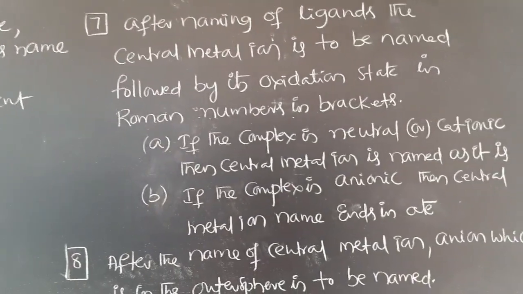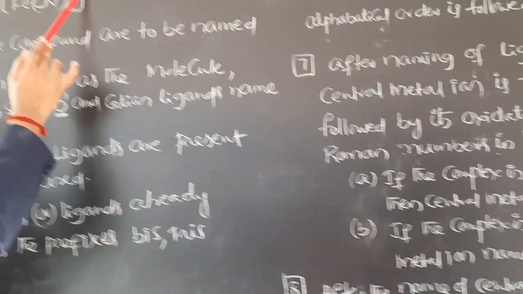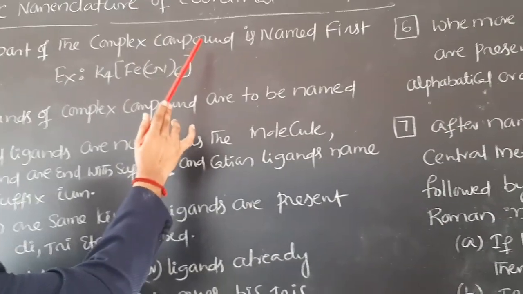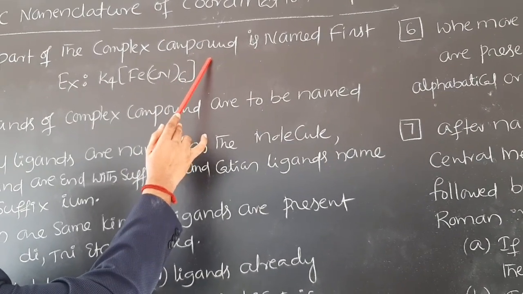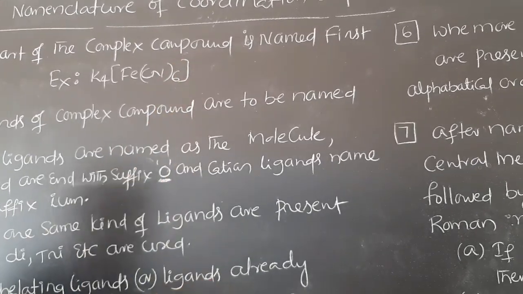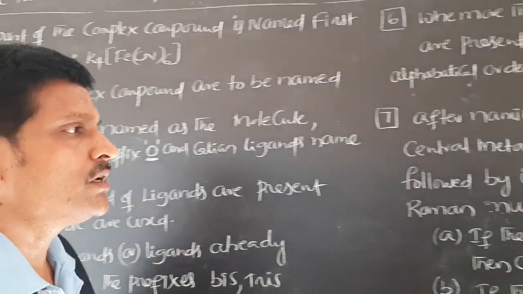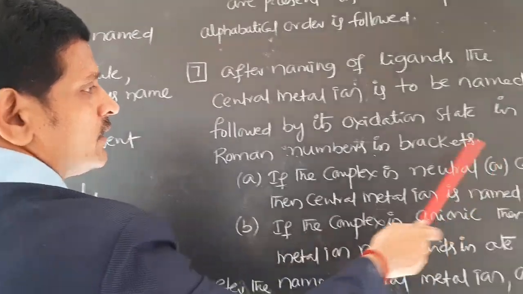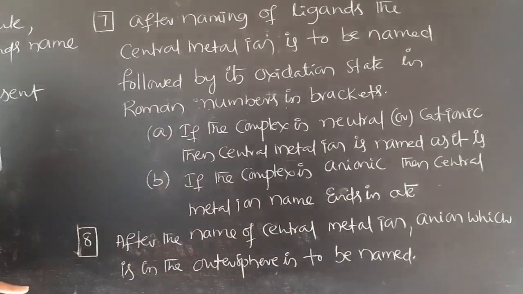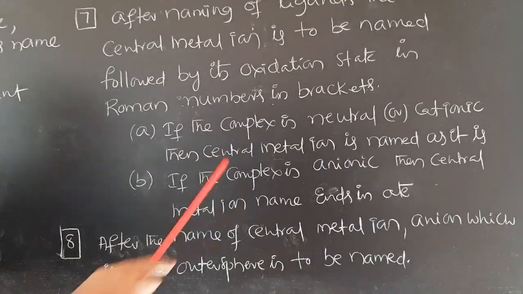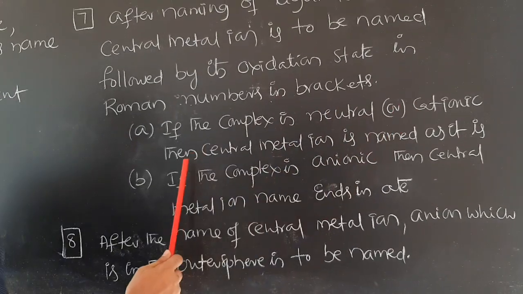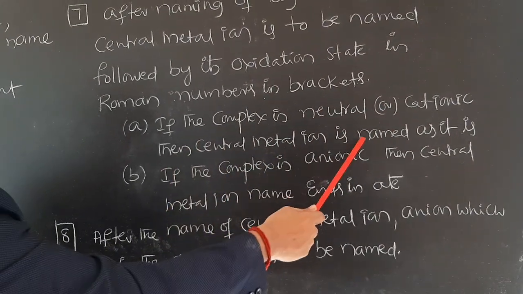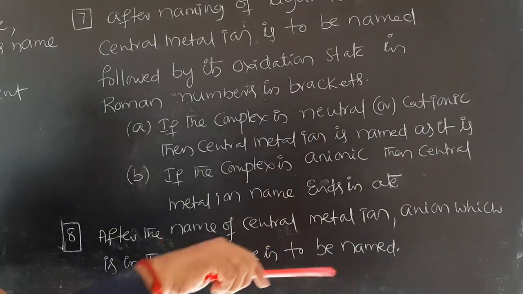Or the complex is cationic. In some cases the square bracket carries a positive charge. If it contains no charge or a positive charge, if the complex is neutral or cationic, that means the square bracket species of the coordination compound is neutral or cationic, then the central metal ion is named as it is.